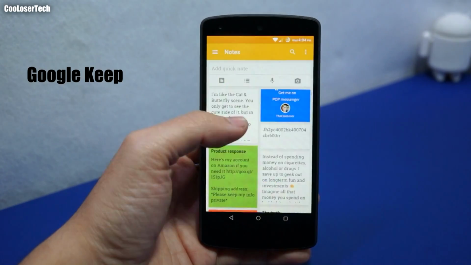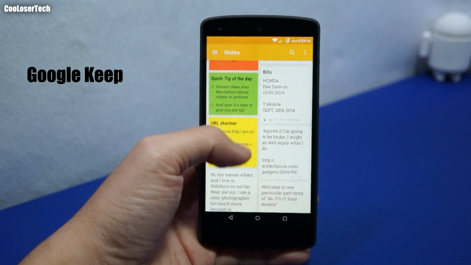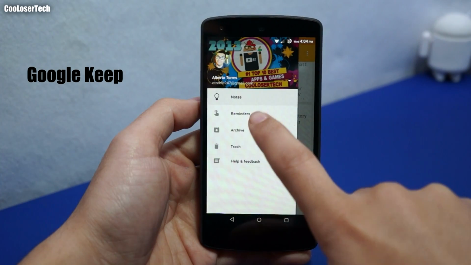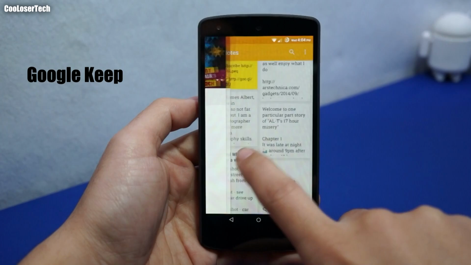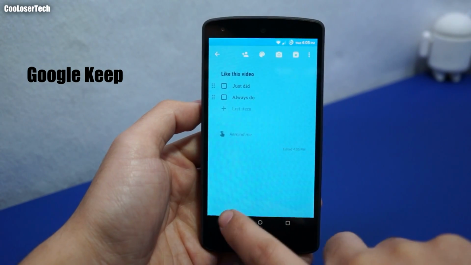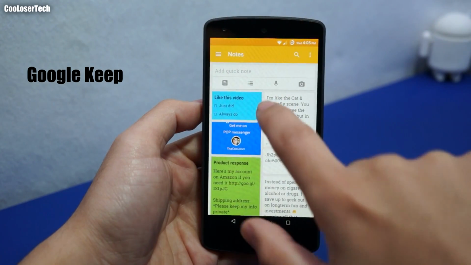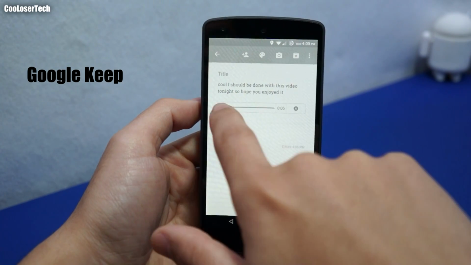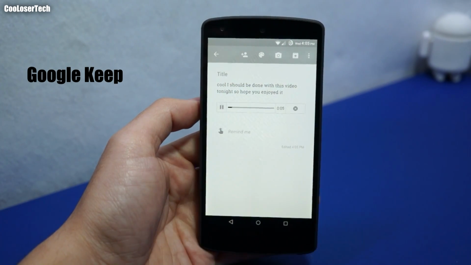Google Keep. I don't use any other note service. I use this one because it integrates with all my Google accounts. You can post reminders, archives, check your trash bin, see the same thing you posted, and I just like the way it looks a lot better. You can also leave yourself voice notes. Not only does it record, it types out for you, and you can play it back.